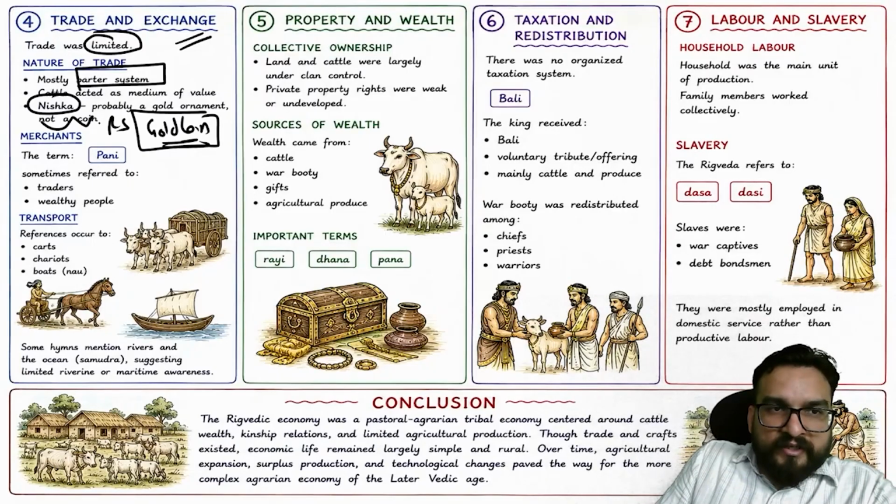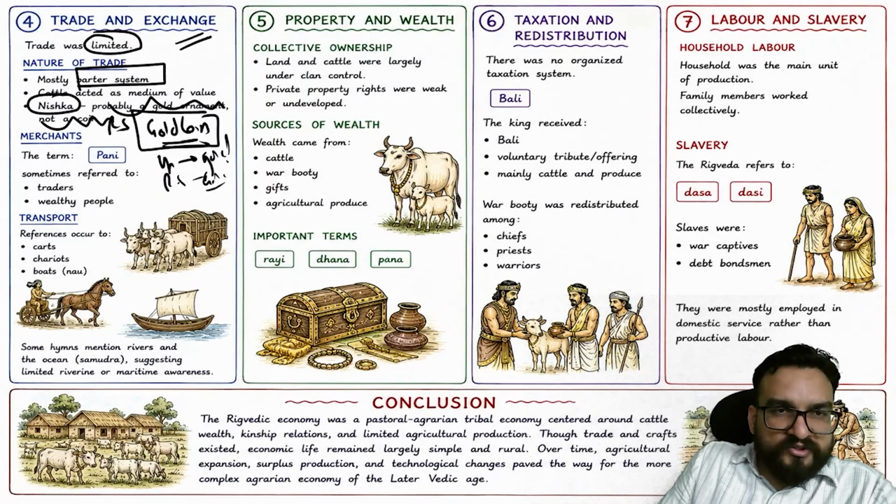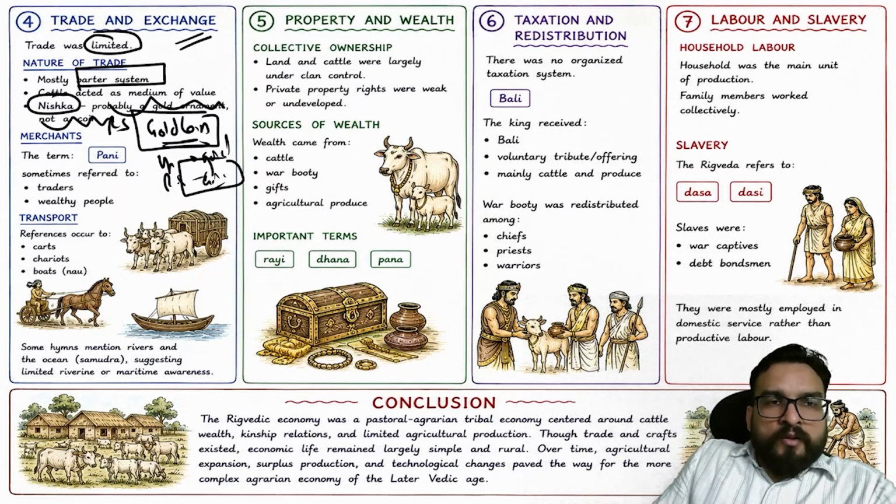Okay, this is what is written. Upinder Singh is writing it might be a gold ornament. So you can write that as per Upinder Singh it is a gold ornament, and as per R.S. Sharma it might be a gold coin in circulation at this point of time, right?